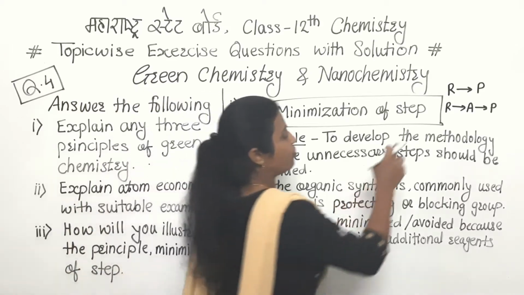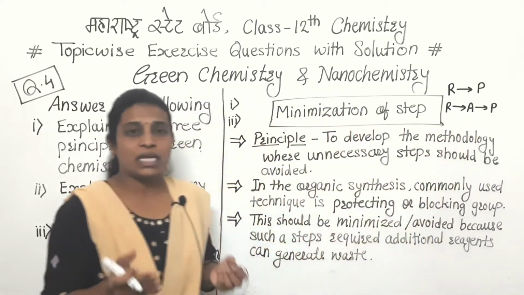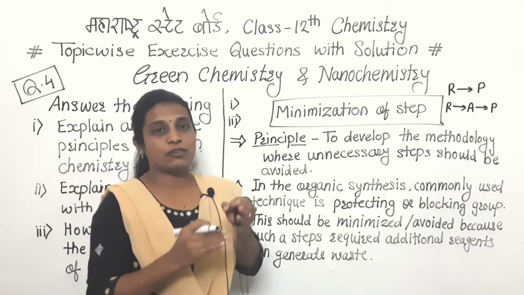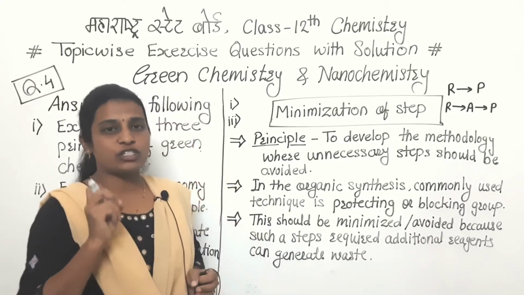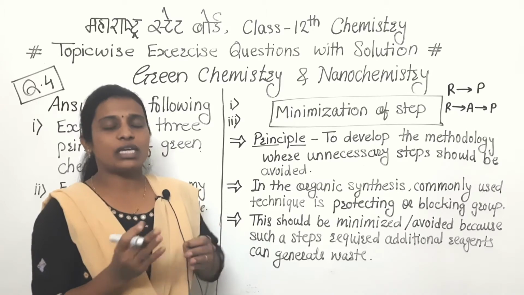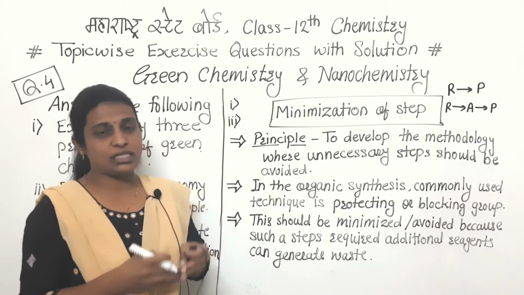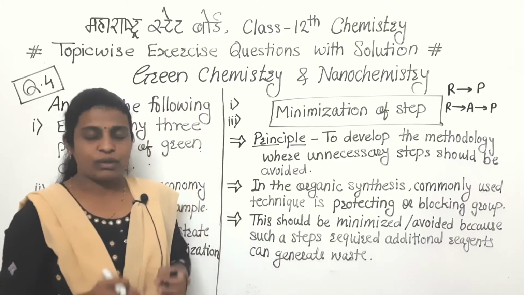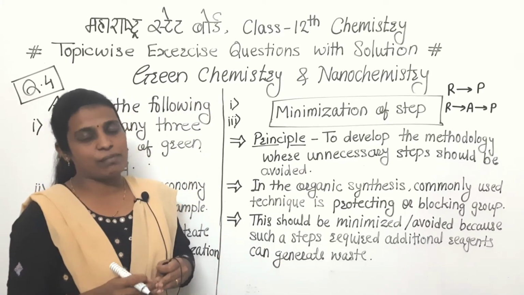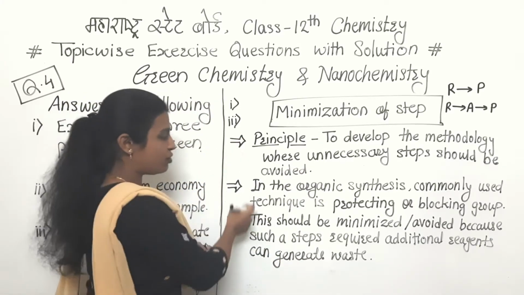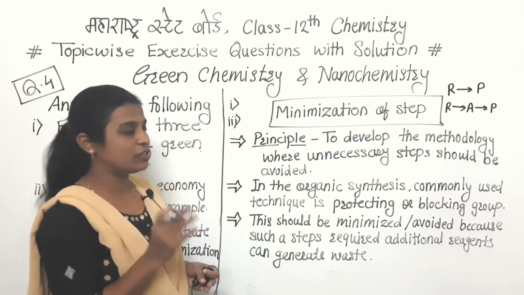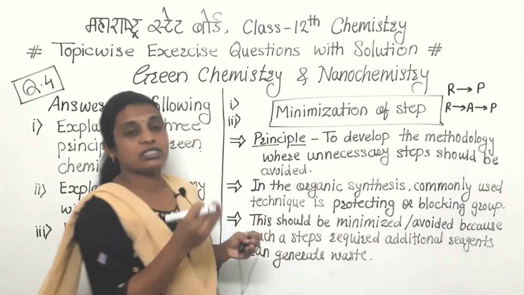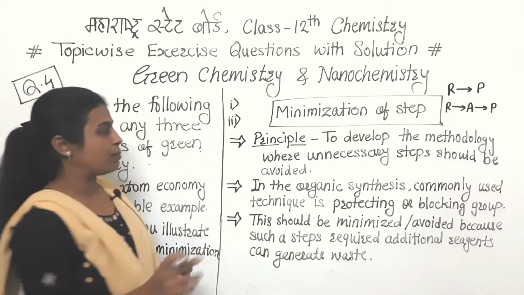So when we increase these steps, there is a requirement of more chemicals as well as formation of waste product. To avoid such things, there is a principle, and that is the minimization of steps. With the help of an example I will also explain, but first we will discuss the points we have to write. Hopefully everyone understood from that example what minimization of steps is.